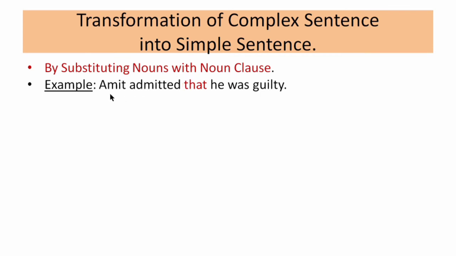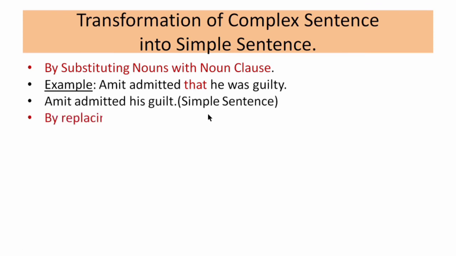Just see here. Amit admitted that he was guilty. So, how will we do it? Amit admitted his guilt. In this way, we have changed it. Here we have removed "that" and we have removed the pronoun "he", and we have just used the pronoun "his". Amit admitted his guilt, and it has changed from a complex to a simple sentence.